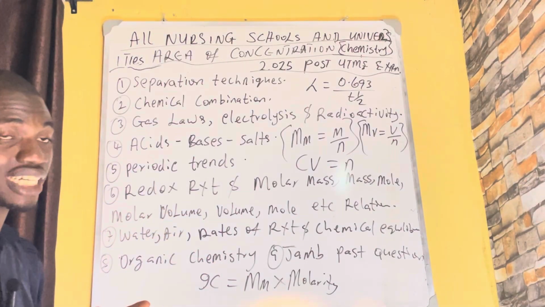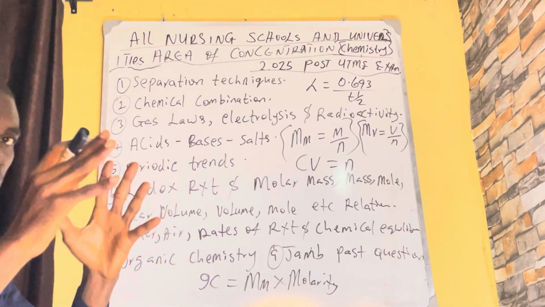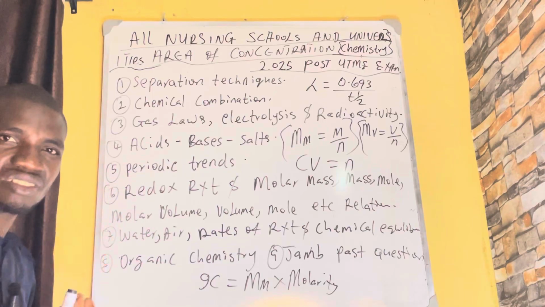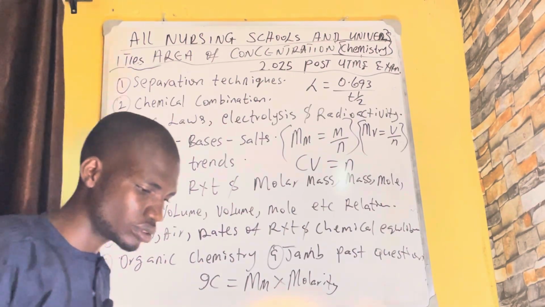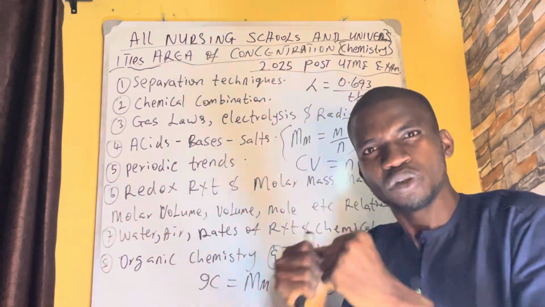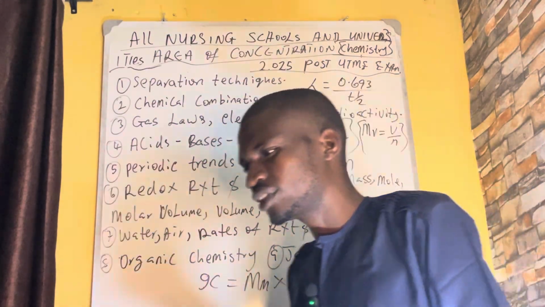Not all schools ask organic chemistry. It's only for those going for Ibadan, all these big schools. These other schools, they are not small schools, they are big schools, but they are not setting hard questions. They want you to pass. Just that Ibadan, UNN, all those schools, when they are setting like UNN now, you will prepare very well. You understand? You know what I'm telling you?